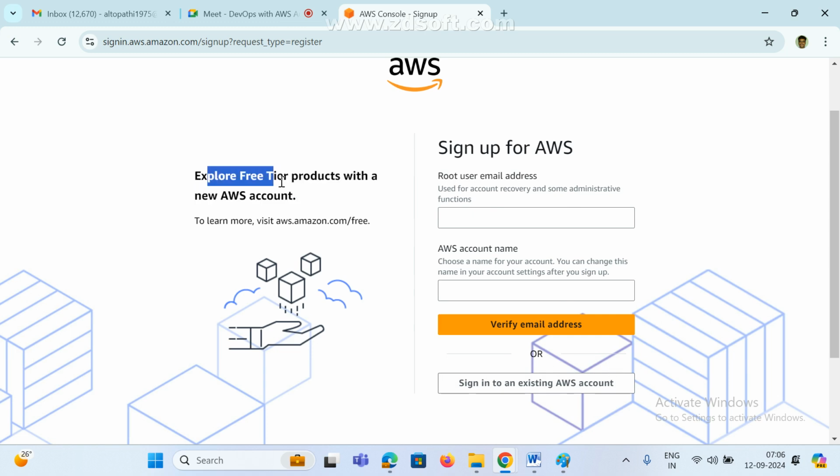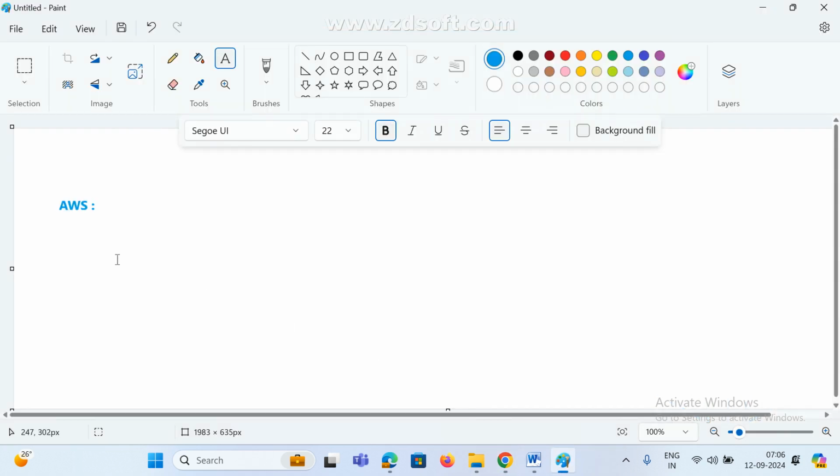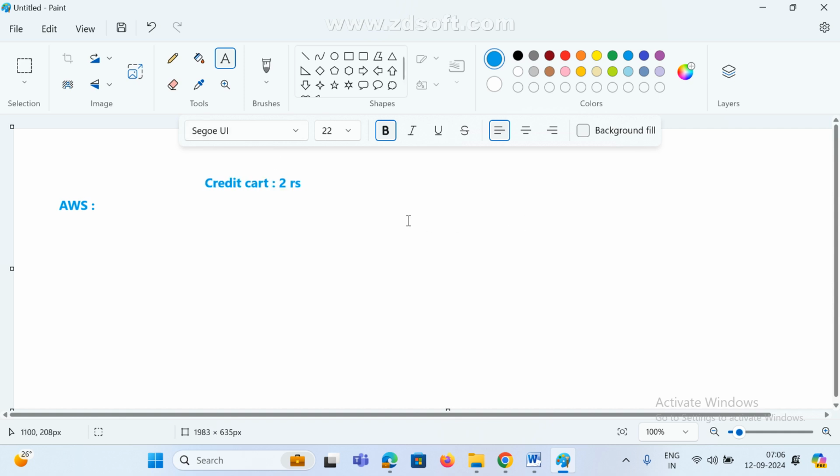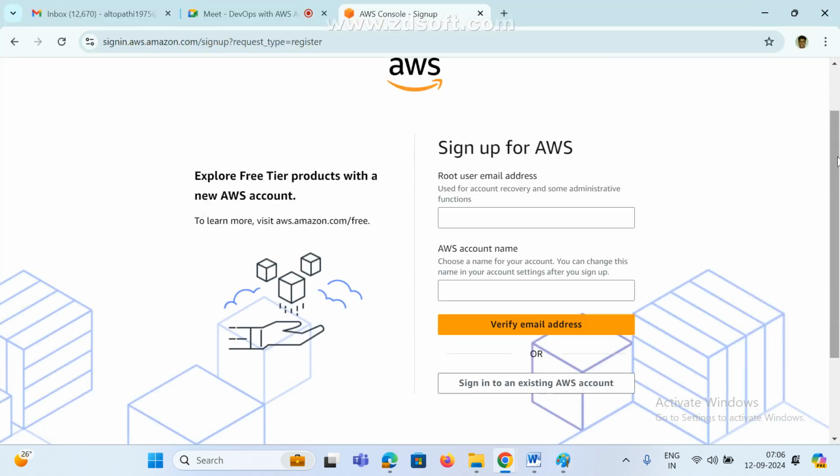We need a card, guys. Without a credit card we cannot create an account. Earlier it accepted a debit card also, and they will deduct 2 rupees from your account. A credit card is mandatory, and they will deduct only 2 rupees. They will refund it again, no problem, only for verification purposes.